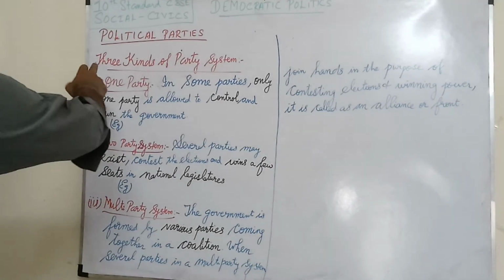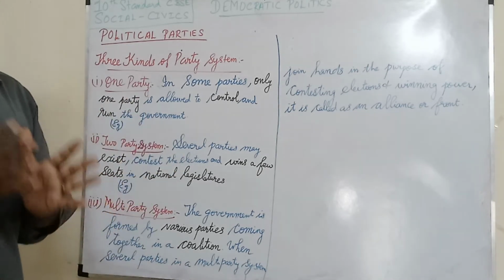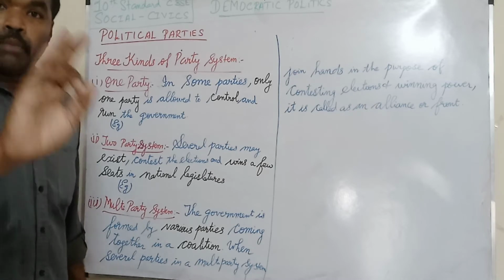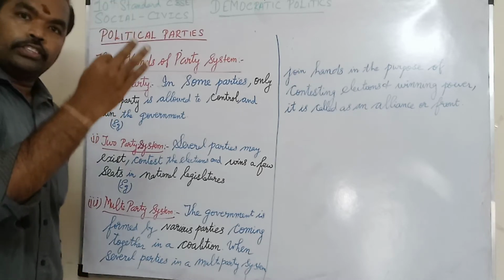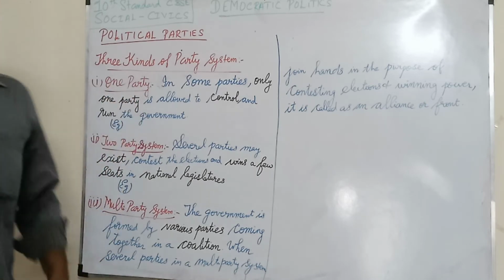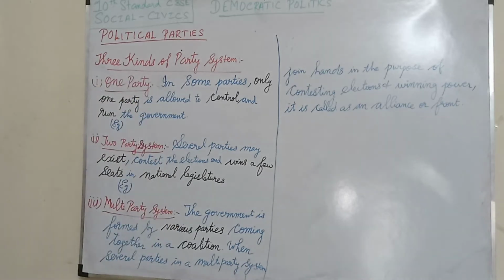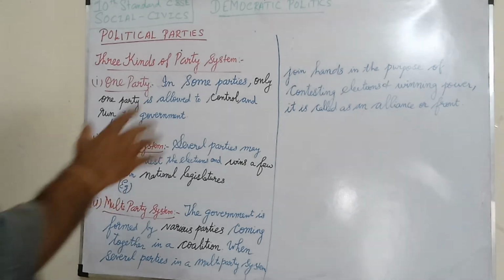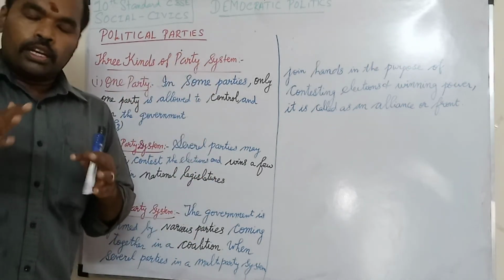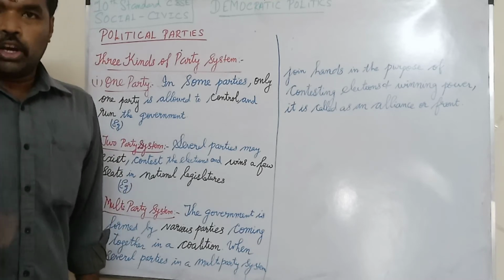Next thing, three kinds of party system. There are different kinds of party system: one party system, two party system, and multi-party system. So there are three kinds of party systems. One party system is where, in some countries, only one party is allowed to control and run the government.